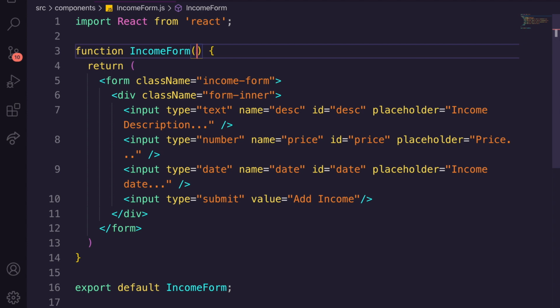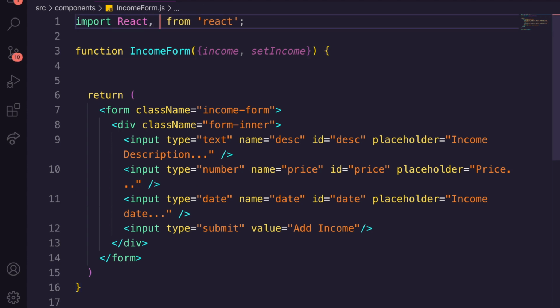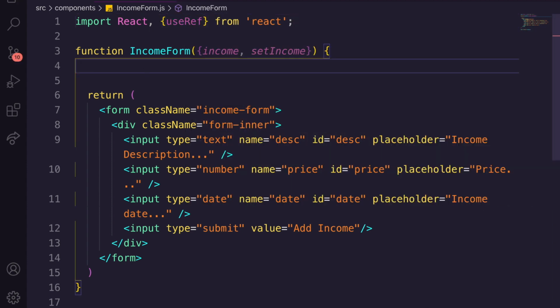So what we're going to do, again, destructuring, we're just going to say income and set income. So now we have both of those, and we're actually going to tab this down because we've got to do some things in here. Now we're actually going to import useRef from React here, and this is another hook which we can use to get a reference to, let's say, an input field.